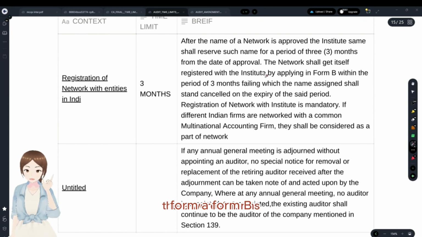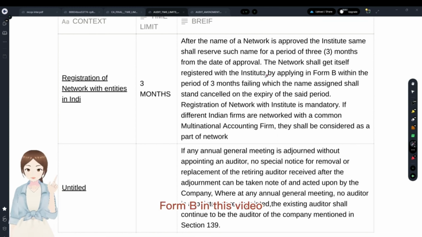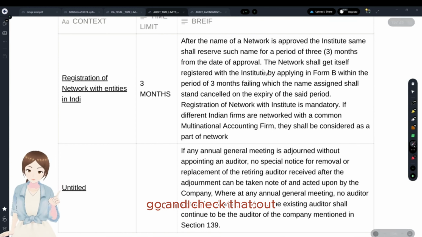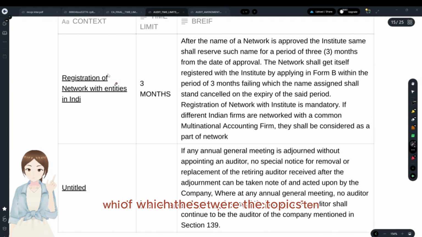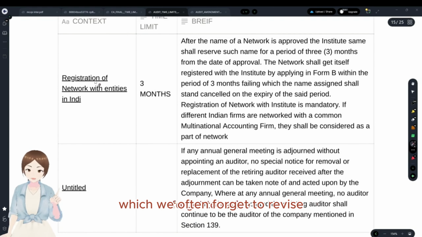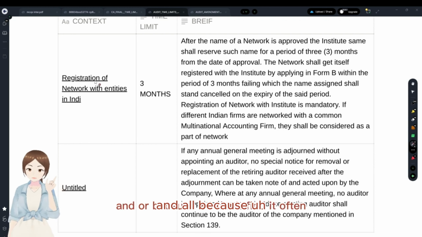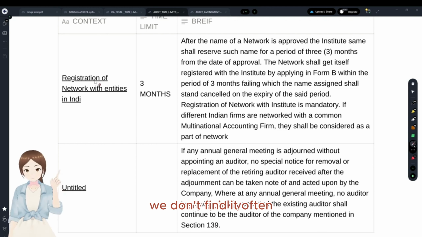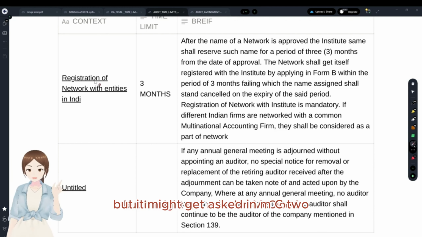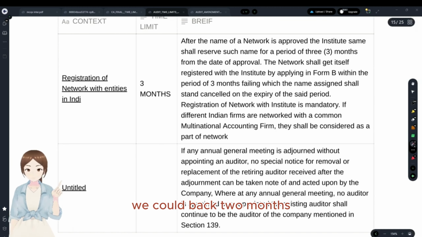There were 4 forms: Form A, Form B, Form C, Form D. In this PDF, go and check that out. These were the topics which we often forget to revise before the examination, because we don't find them very quickly, but they might get asked in MCQ. We could bag 2 marks.